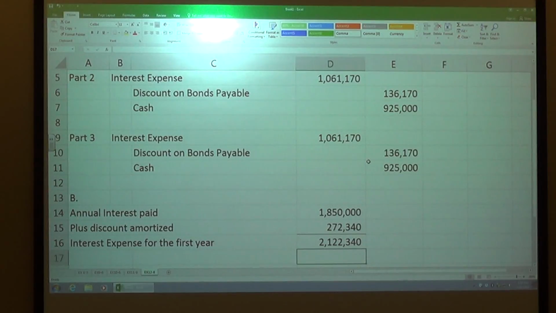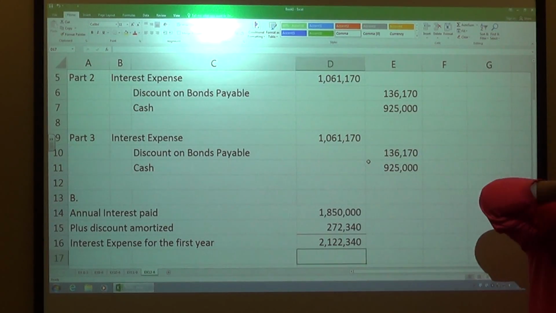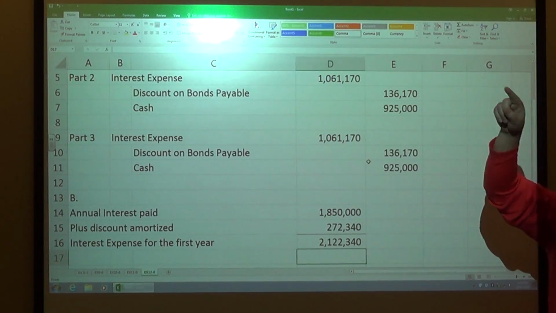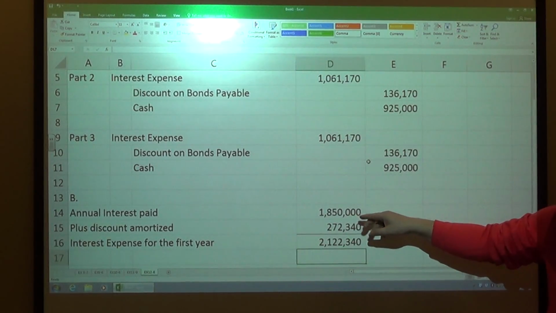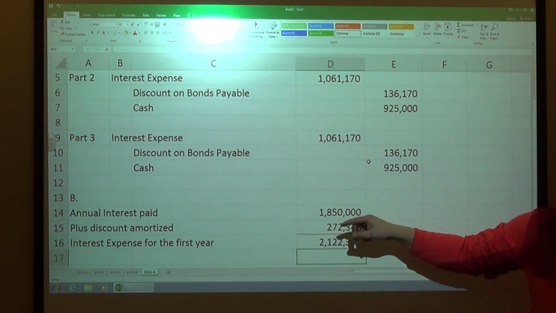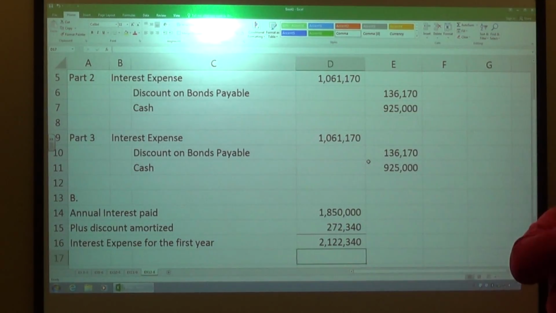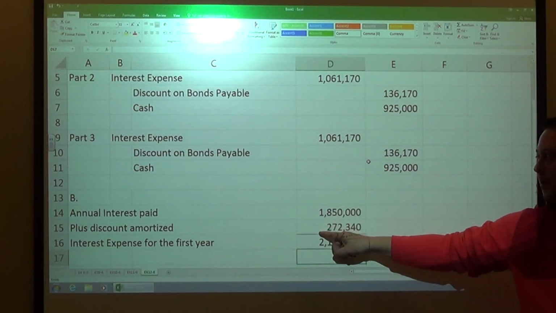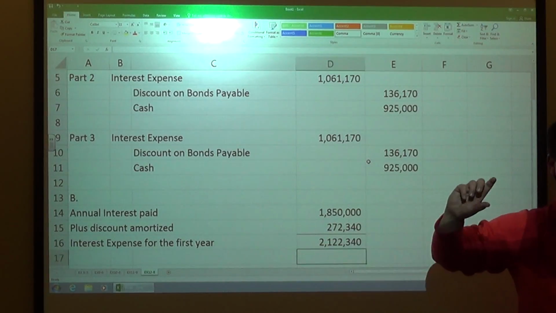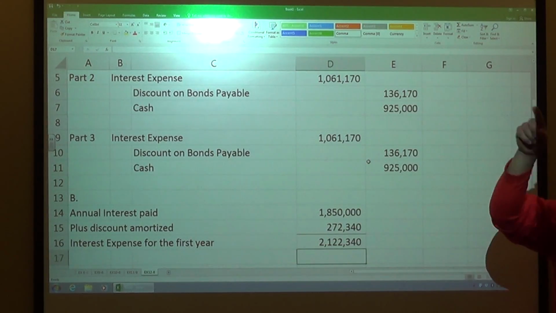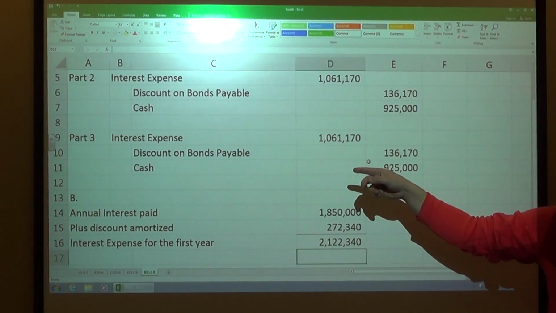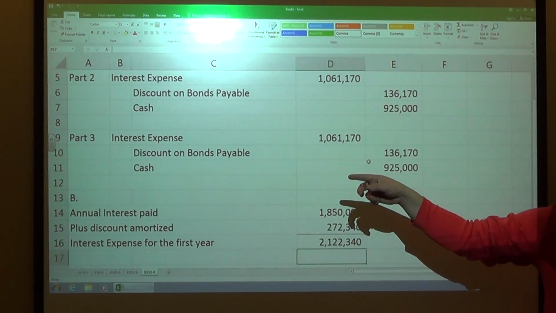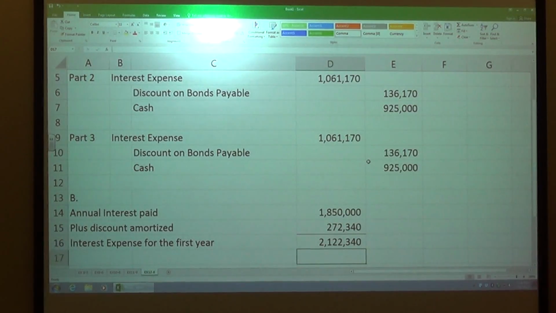So annual interest paid, I would have thought that would have been the interest expense. It would seem like it would be. We amortize the discount as a part of that, so we're trying to get rid of that discount that we have there. So yes, we pay this interest, but we are basically collecting some more because of the fact that we didn't get as much money in the beginning. Okay. So that's why that's there. So it actually pulls away from our income on the back end of that, because we actually lost a little bit. We're going to have to pay off that $18,500,000. We only got $17 million. Okay. So that's the difference there. So we're going to pay it off.